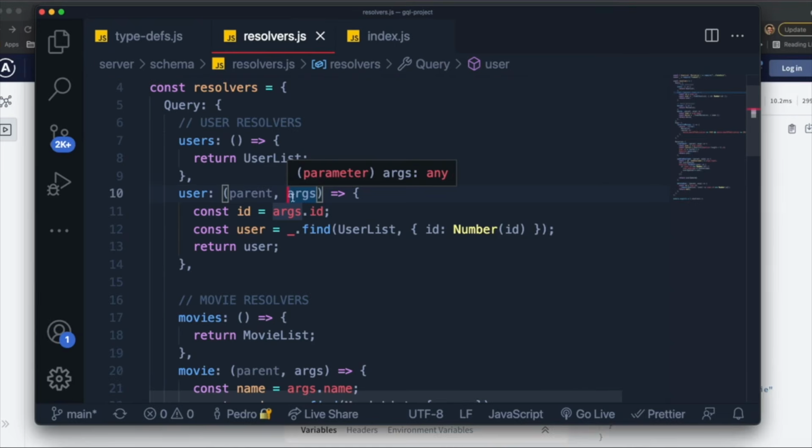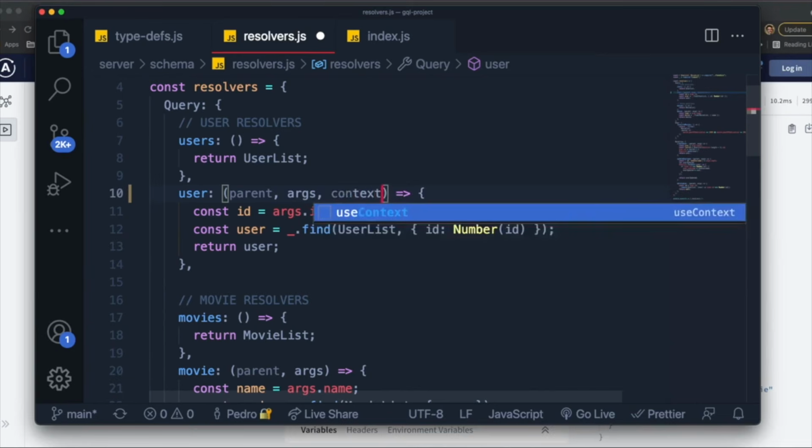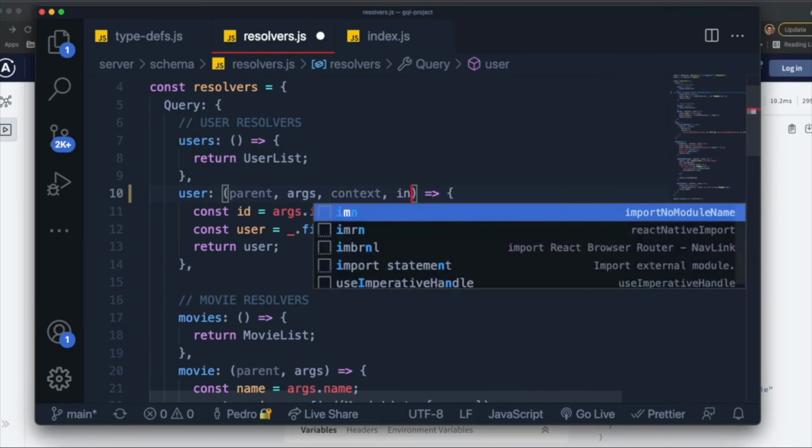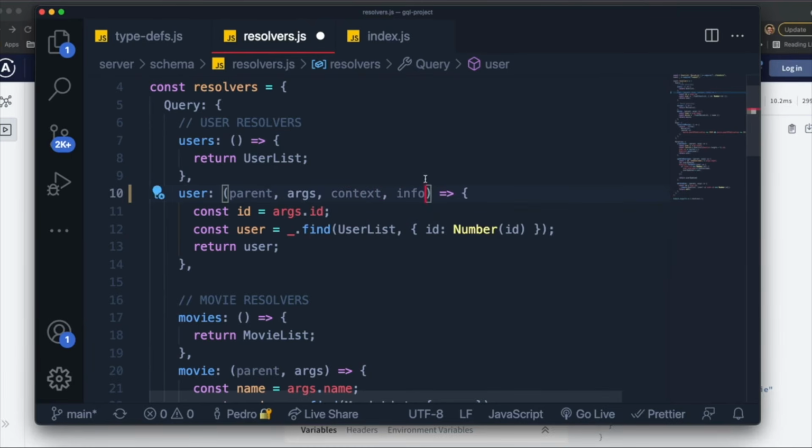So to access that information, we can access the second argument in this function called args. And I've previously told you guys that to access the second one, there's a first one which is called parent, but I really didn't go over it and we really didn't use it. So I will talk about that one right now. And one important thing is, it's not only parent and args, there's actually 4. So the third one that you might want to access is called context, like this, and the fourth one is called info. And all of them have a different purpose.